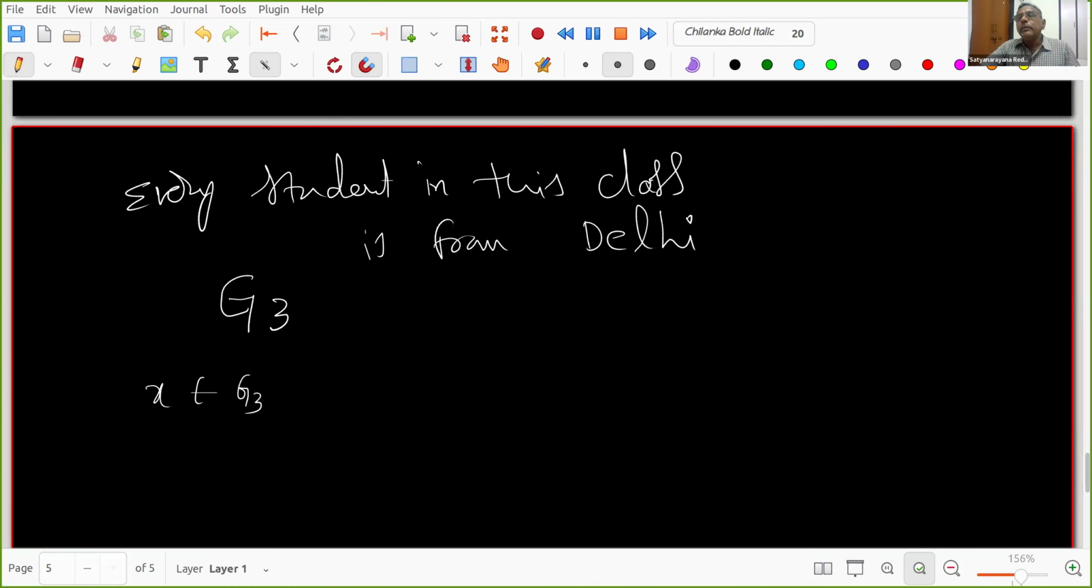So, you told the set. Is there any property? Okay, Yashpreet Kaur. Yes, sir. There is a property that students in this class are from Delhi. No, what is the property? Now we are telling the entire statement. So x belongs to G3, right? What is the property x has? The property is that it is from Delhi. X is from Delhi, right? "Is from Delhi" is the property. Good, nice.